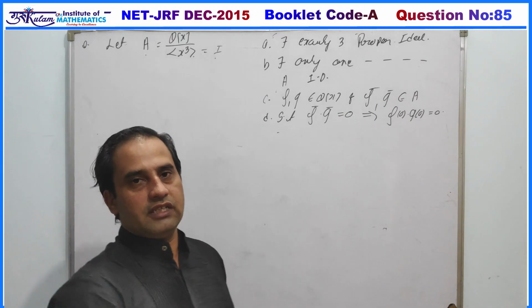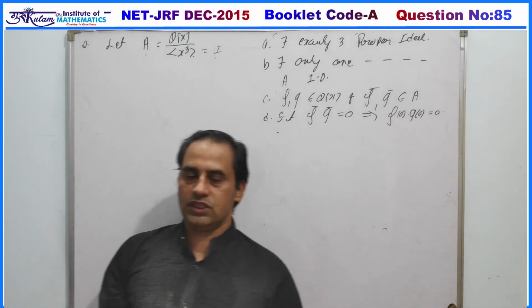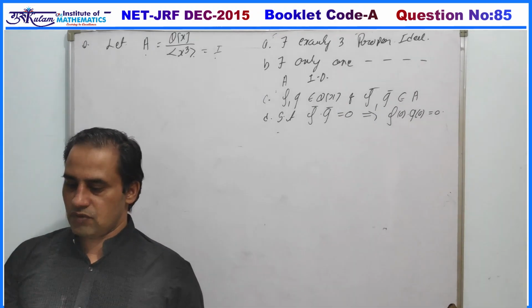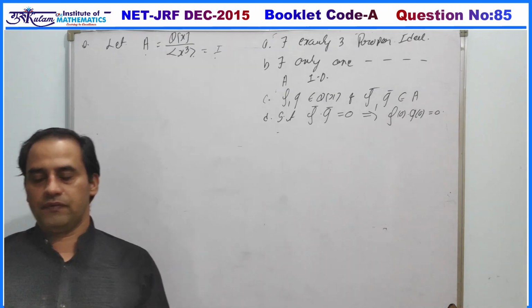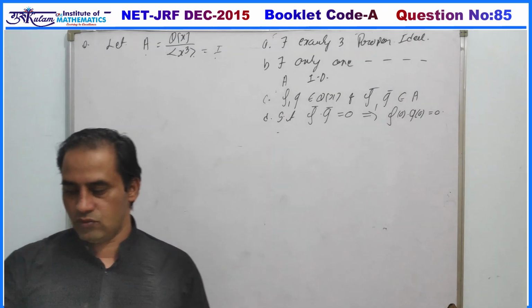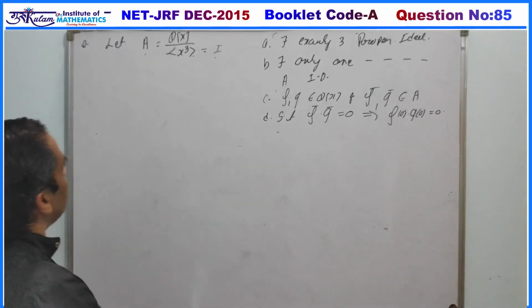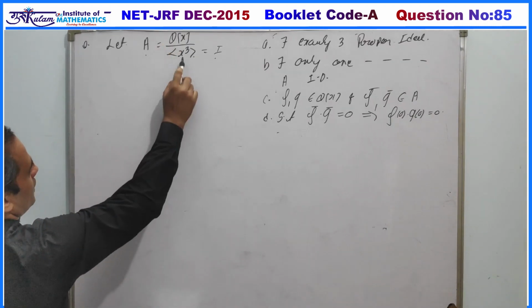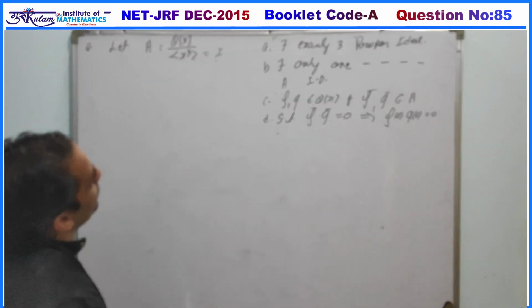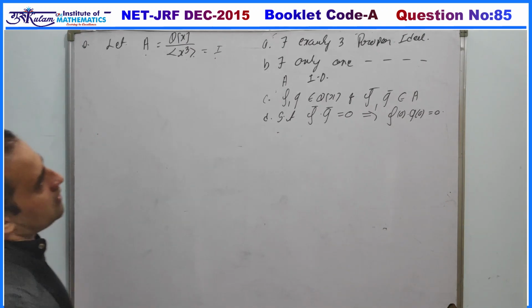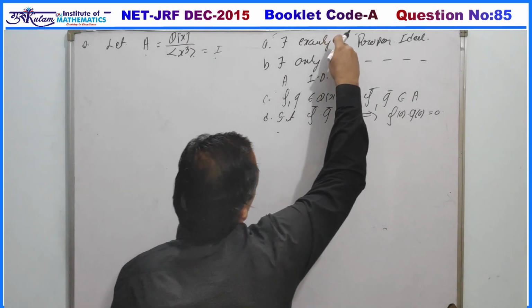Hello everyone. So in this lecture we are going to discuss the questions from ring theory. This question is from NET JRF December 2015 and the question number is 82. The question is: A is the quotient ring of Q[x] by x cube. Then we have to identify which option is correct. The first option: A has exactly 3 proper ideals.